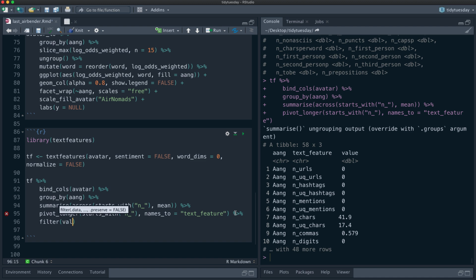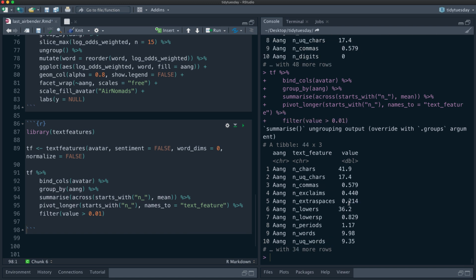There's a bunch of zeros, so let's say we only want things that are not close to zero. That is looking good there.